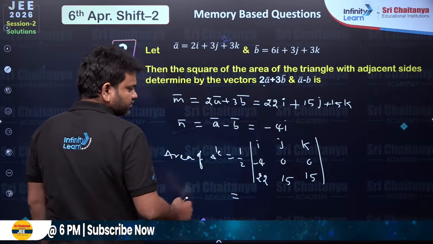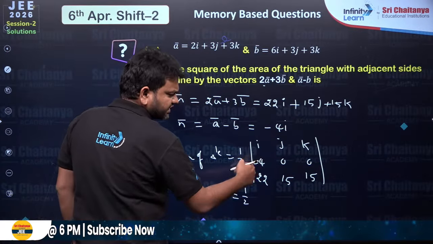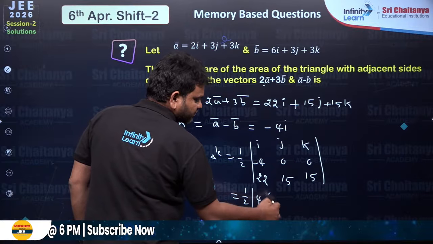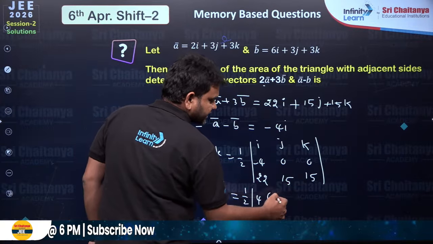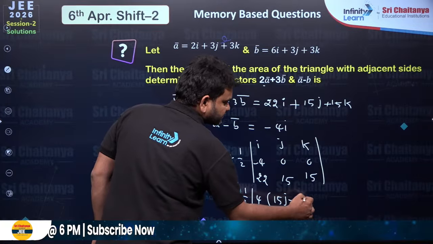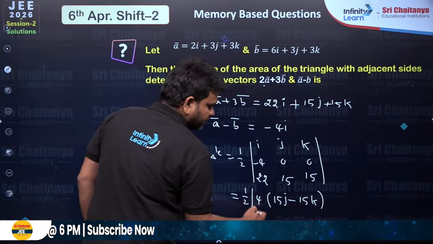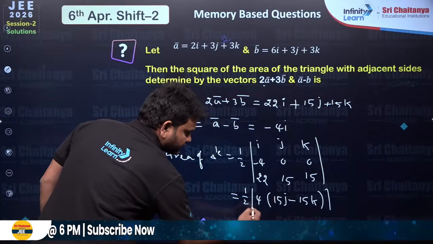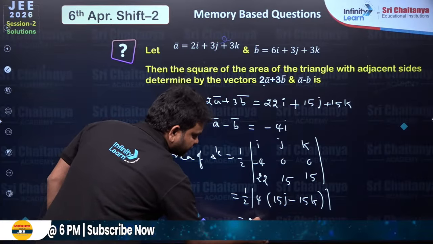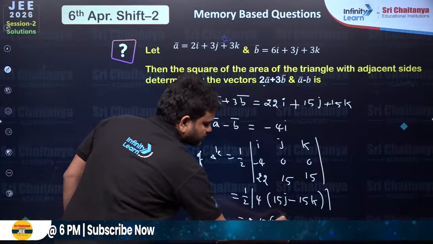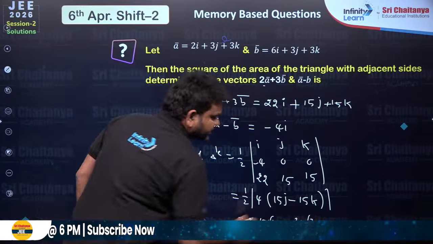So this is going to be 1 by 2 times, if I expand with this one, it is going to be 4 times 15J minus 15K. Now I have to find the modulus of this, 4 comes out, so 2, and here 15 root 2 I will be getting. So this is 30 root 2, which is the area of the triangle.